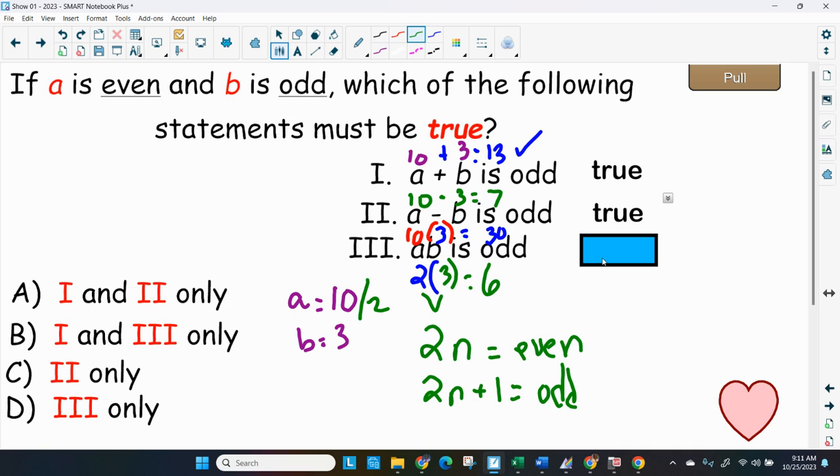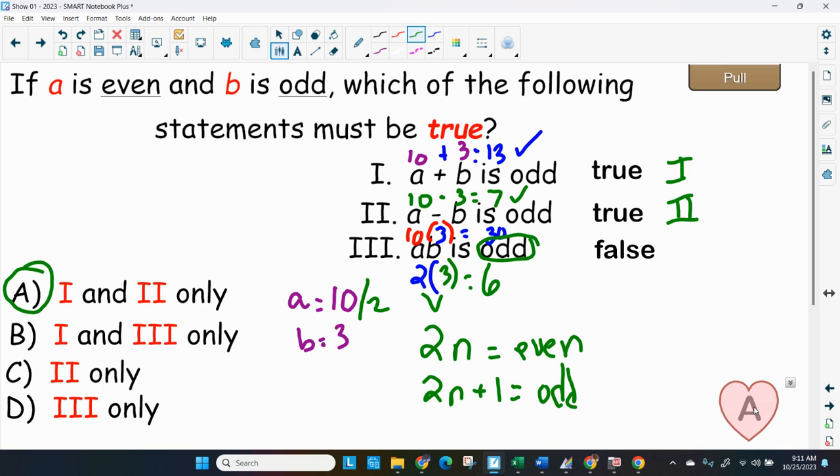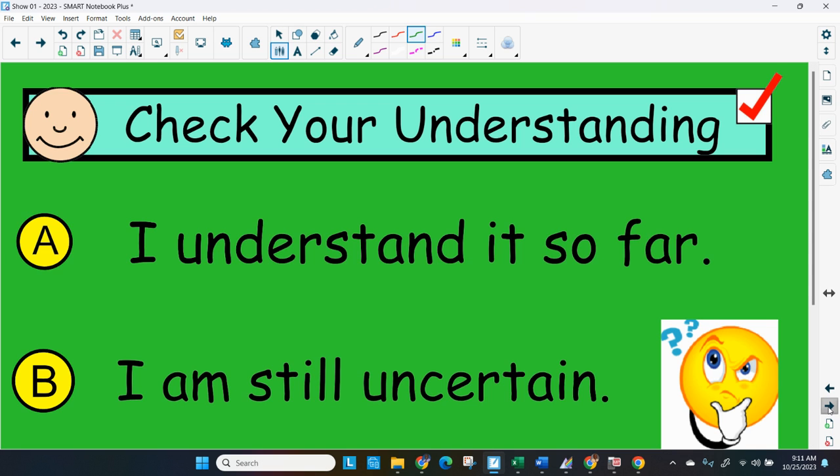So the last one is not odd, it's even. So that's not true. That's the one that's not true. So number 1 and number 2 are my answers. So 1 and 2 only is the one that I'm going to pick for my choice. It's choice A.